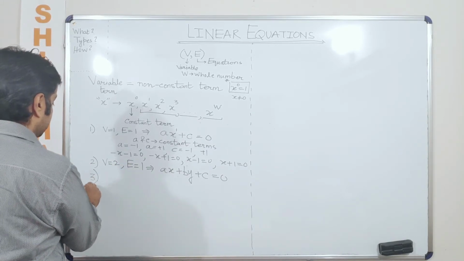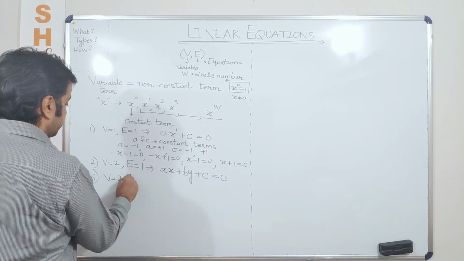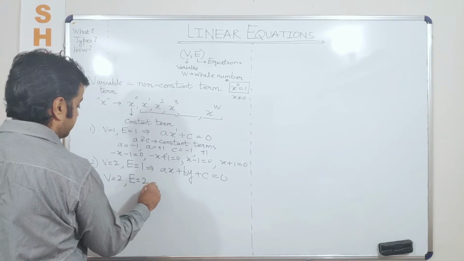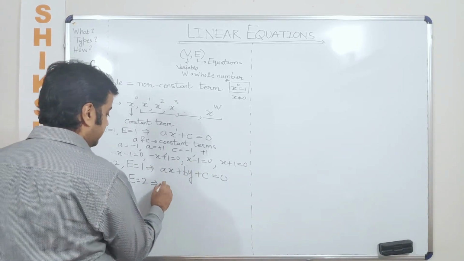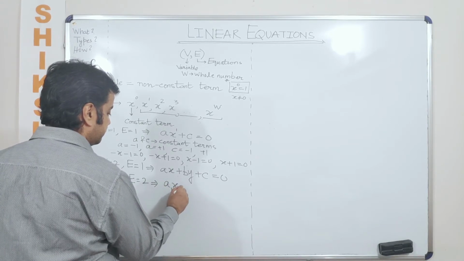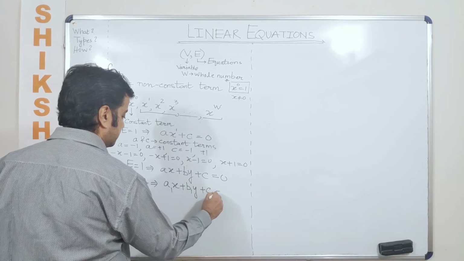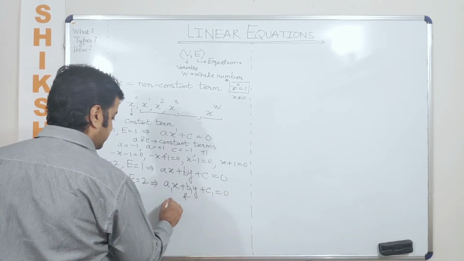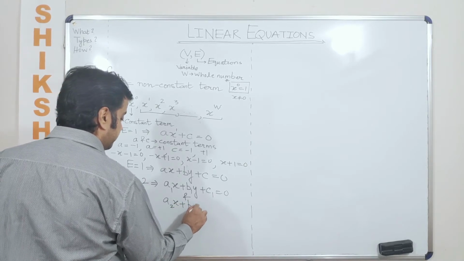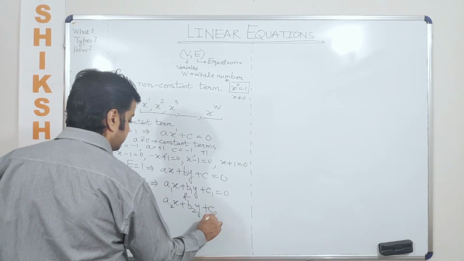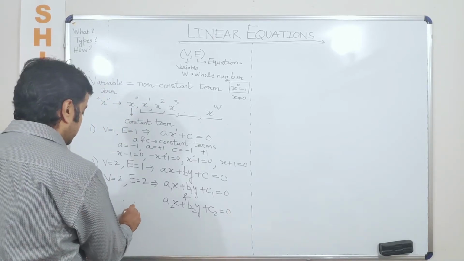Now the third case here is, let us say I want to have 2 variables and I want to have 2 equations as well. So in this case, what will you do? You can use the same with different coefficients. With, let's say, a2x plus b2y plus c2 is equal to 0. And this way we can keep on